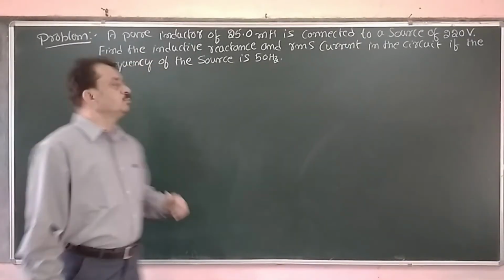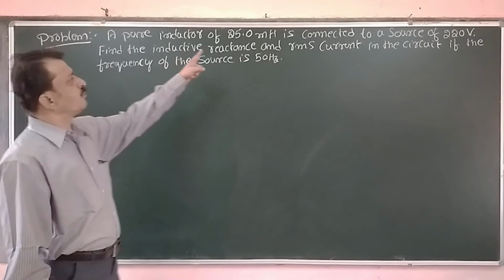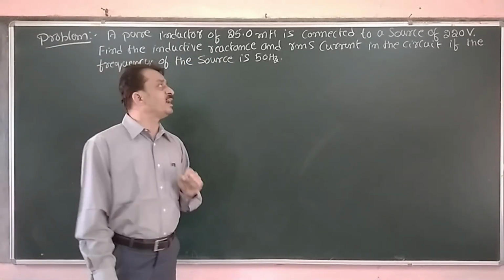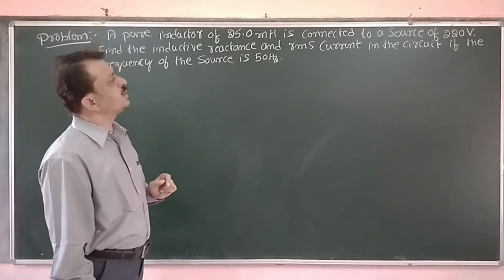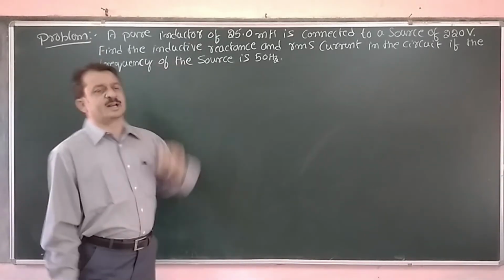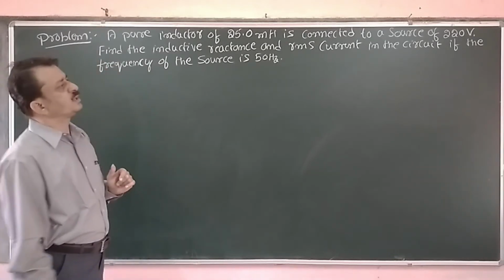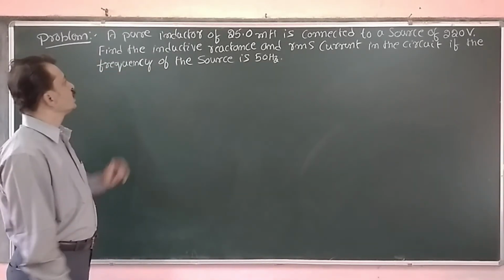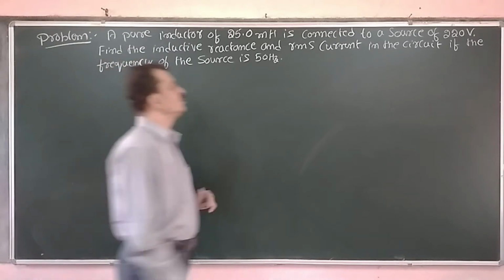We will work out one problem. A pure inductor of 25 millihenry is connected to a source of 220 volts. Find the inductive reactance and RMS current in the circuit if the frequency of the source is 50 Hertz.